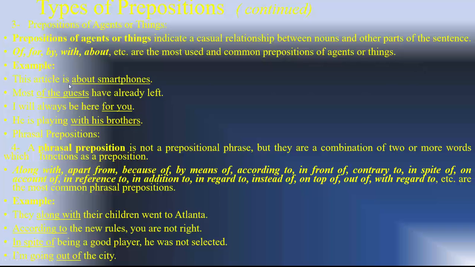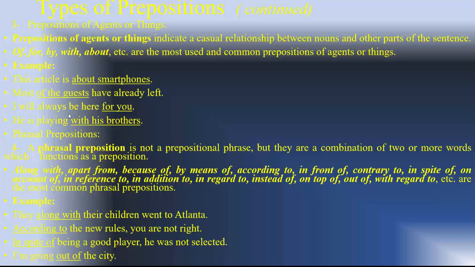This article is about smartphones. Article has more than one meaning. So here it's a piece of writing, let's say a passage in a newspaper or a magazine. Most of the guests have already left.